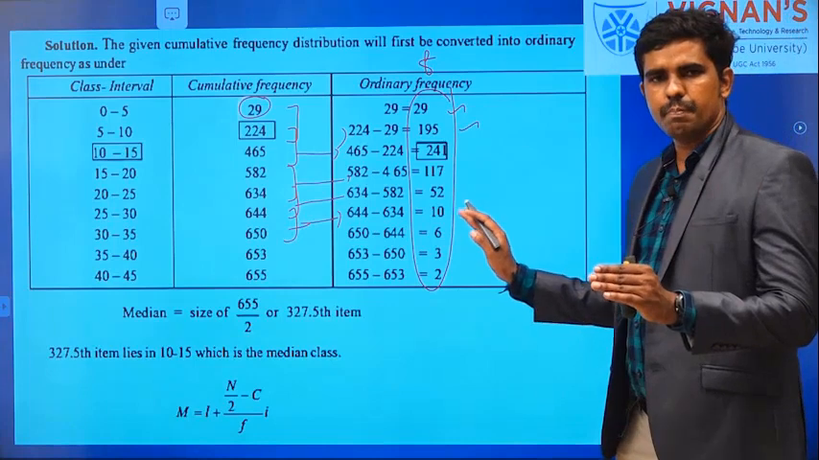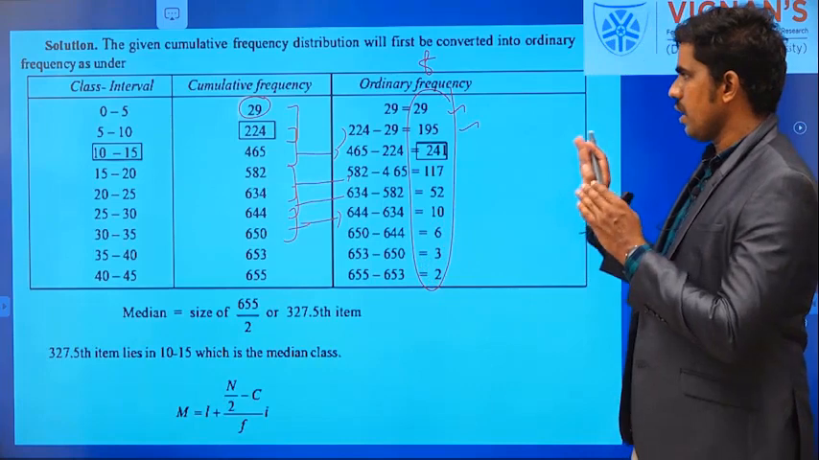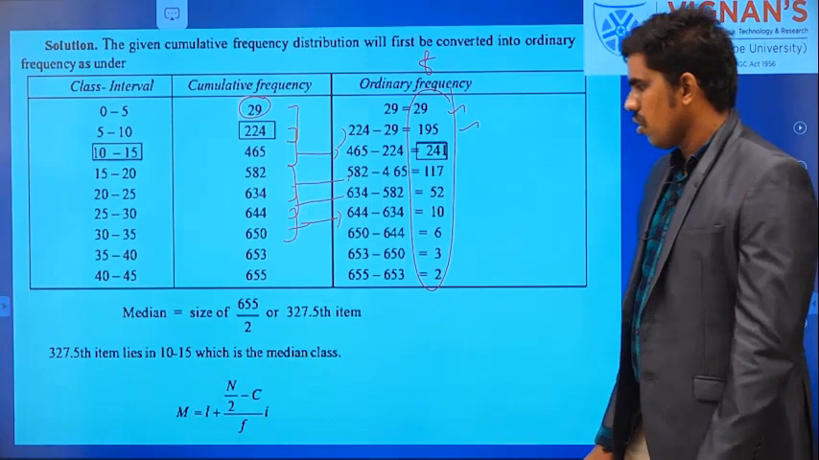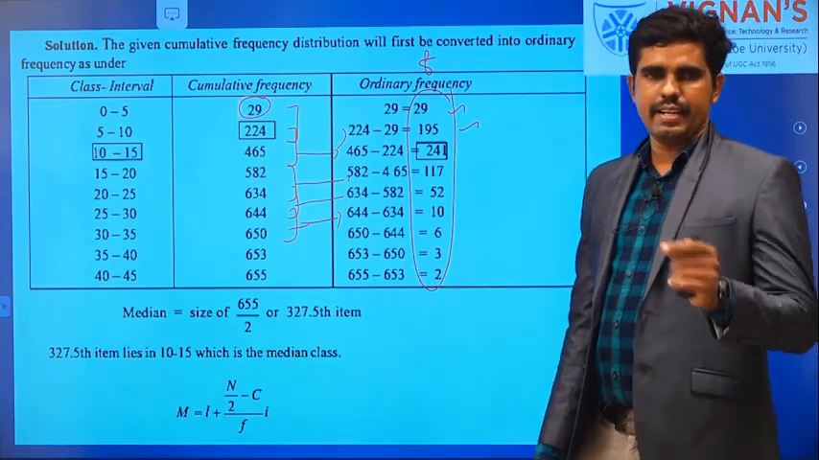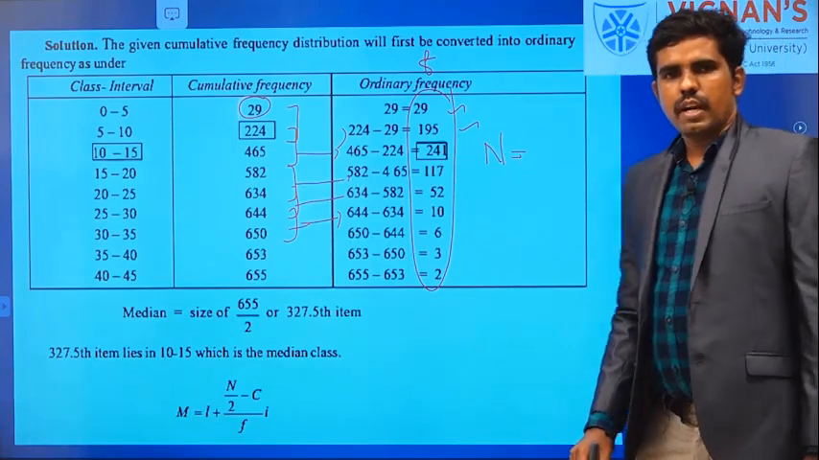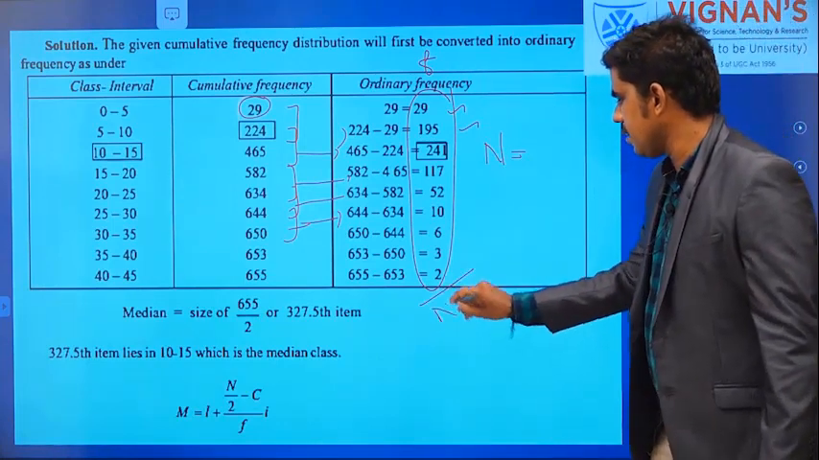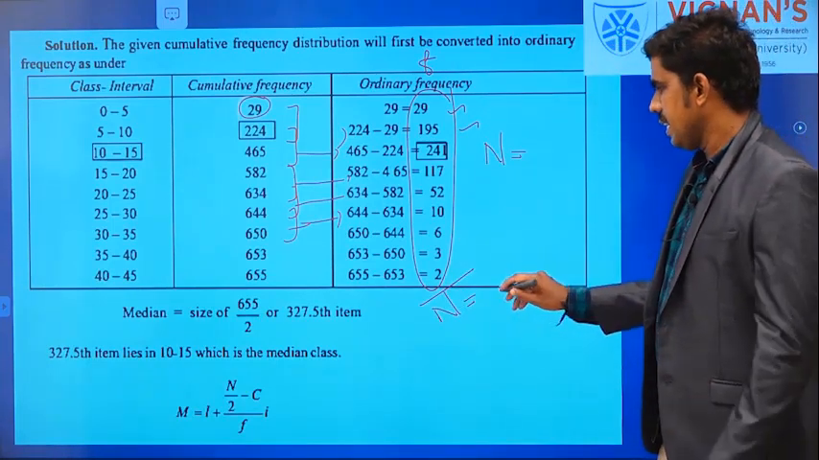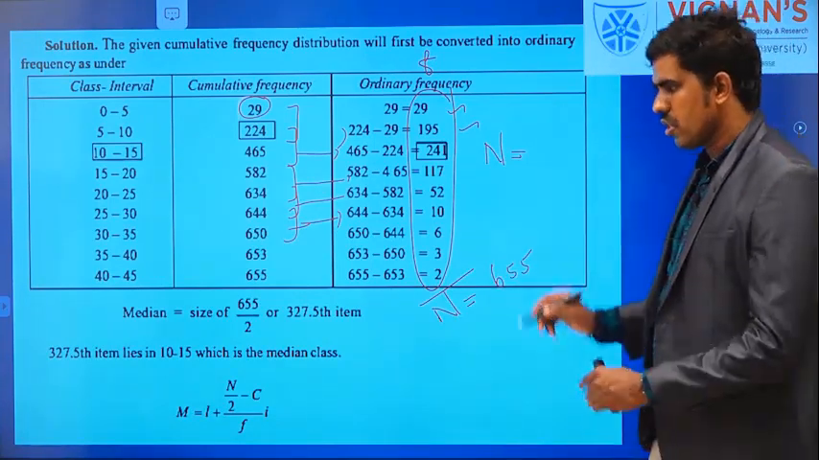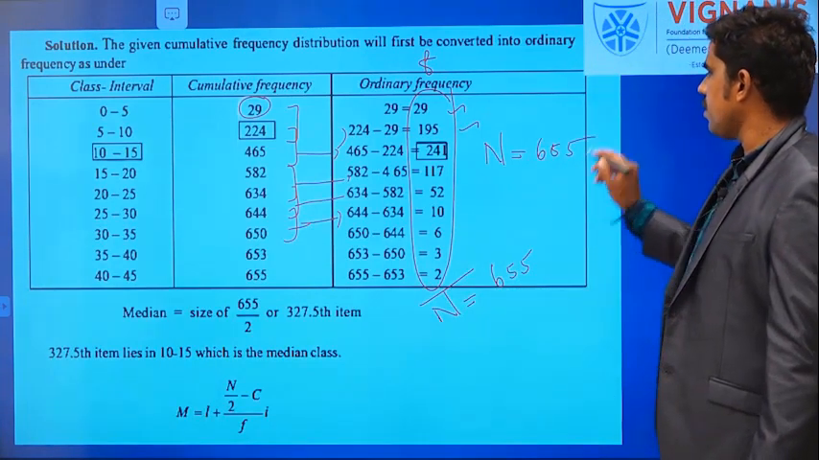Now we have the frame, the class interval, the cumulative frequency, and the ordinary frequency. So everything is there, and now you can start our calculation. First, what do you have to find? Capital N, which is more important. N is the summation of all frequencies. You can check that; I am getting 655. You have to use a calculator. So N is 655.